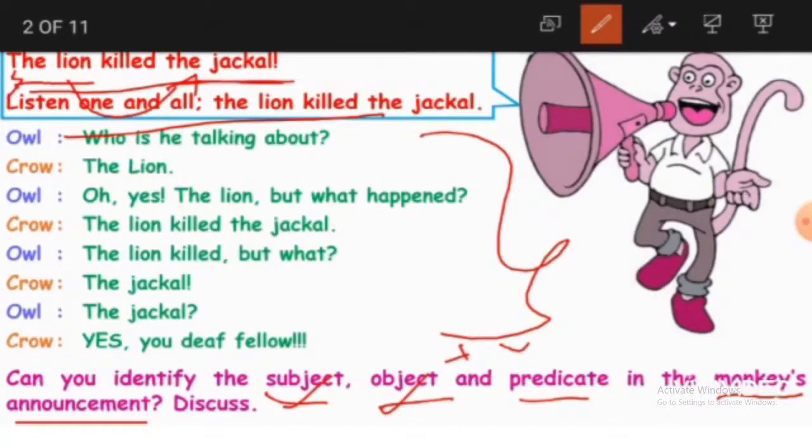Why? Because the jackal has received the action from the subject, that is the lion. What did the lion do? The lion killed. Killed becomes the verb, that is the action word. So the lion killed the jackal. The lion becomes the subject, jackal becomes the object. And what is the predicate? We are going to learn in the next slides.